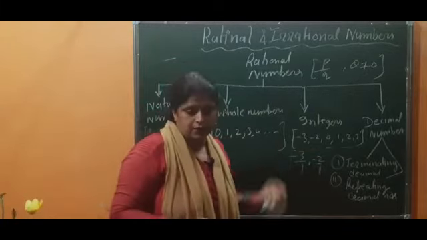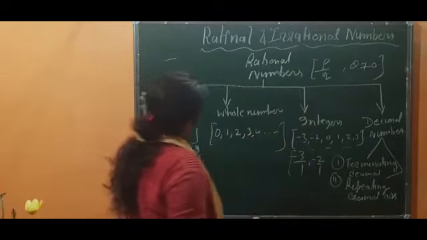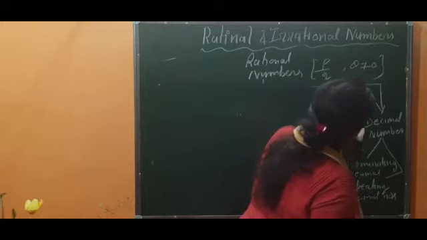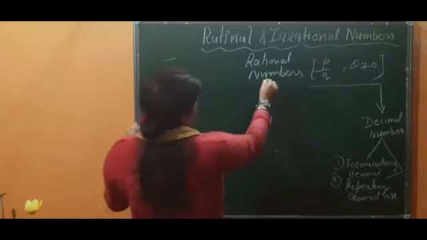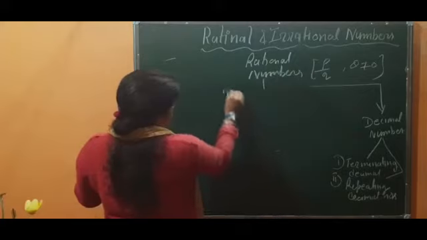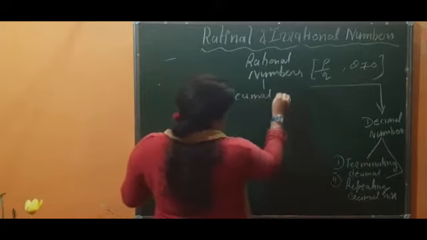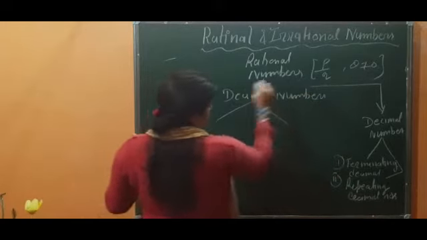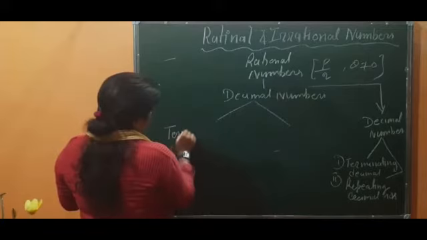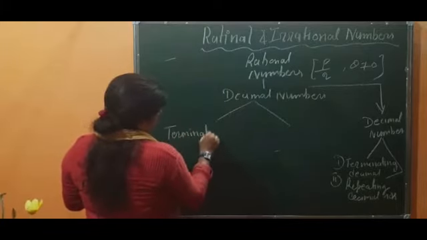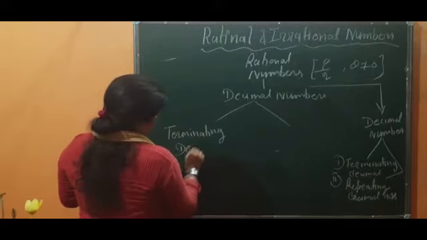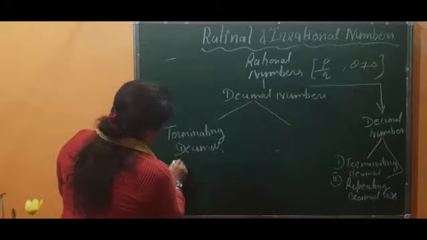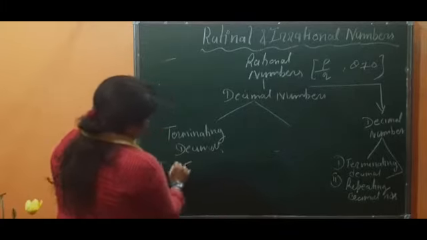Now I am going to explain it after rubbing this. Again I am rewriting here decimal numbers so that I can explain here properly. We have written that decimal numbers are also part of rational numbers. First was terminating decimal, okay, and which are terminating decimals? See, if you are writing any example like 0.25, this is a rational number.